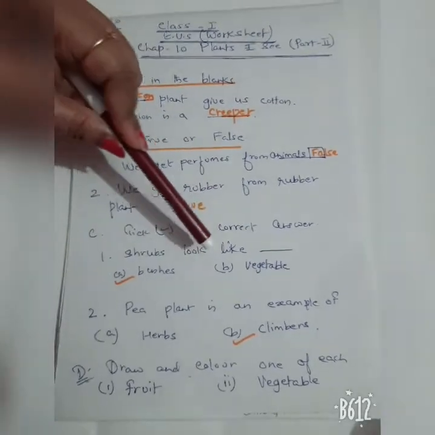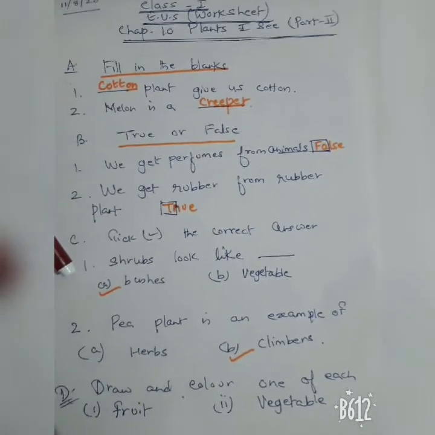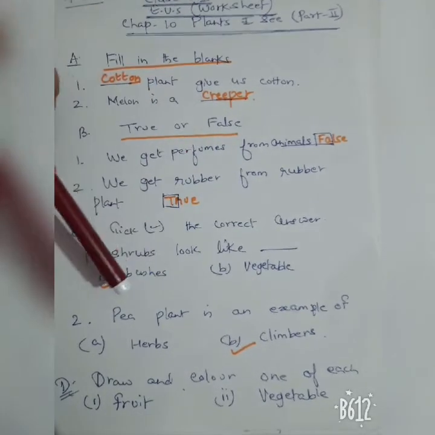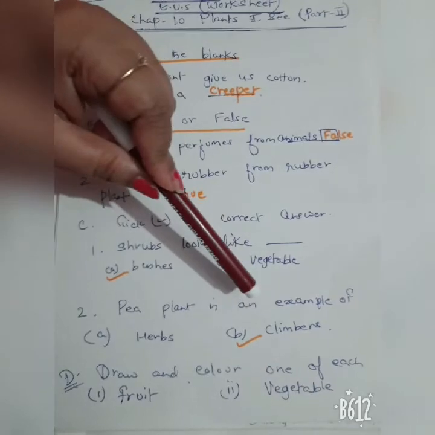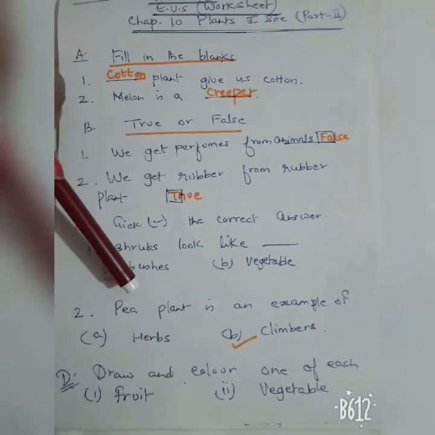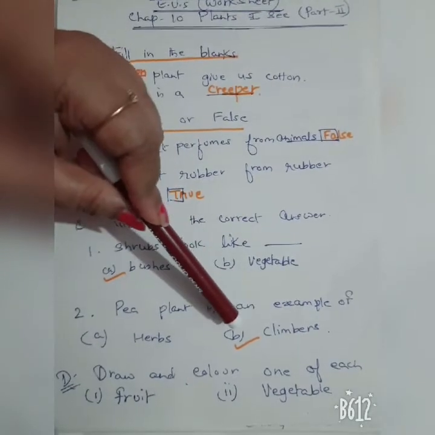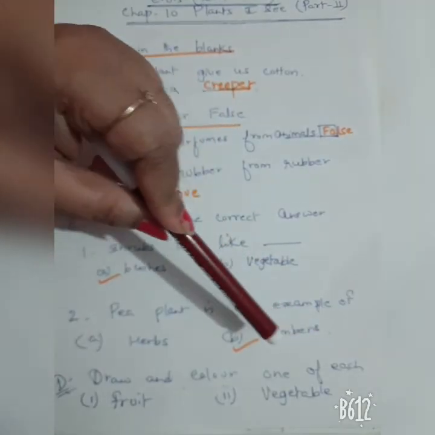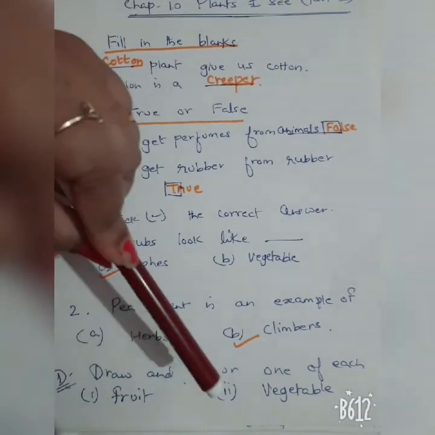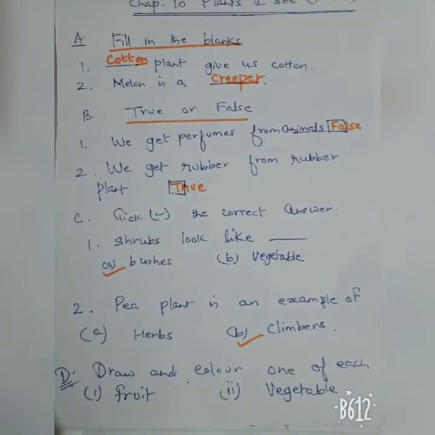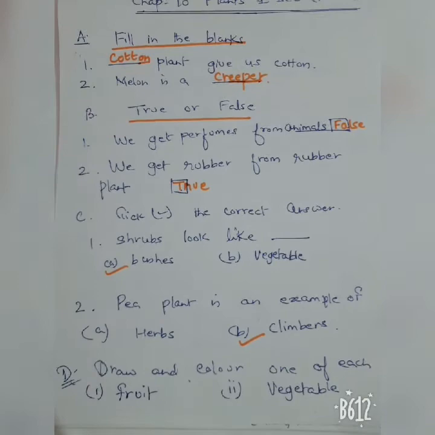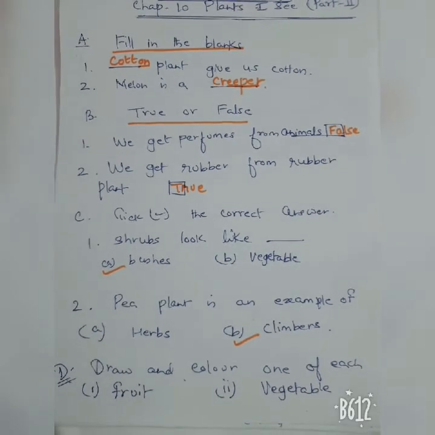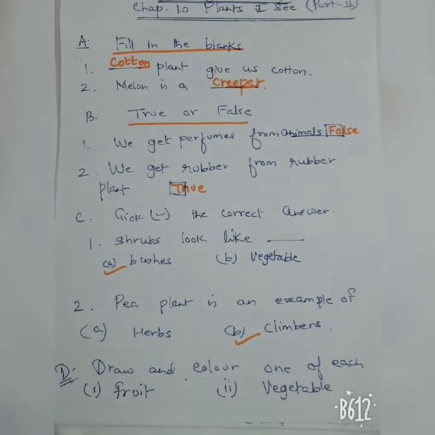Now come to C. Tick the correct answer. 1. Shrubs look like A. Bushes, B. Vegetable. Your answer is bushes, so you will tick option A. Now second, pea plant is an example of herb or climber? So pea plant is an example of a climber. You will tick option B. D exercise, draw and color your favorite fruit, one fruit and one vegetable.